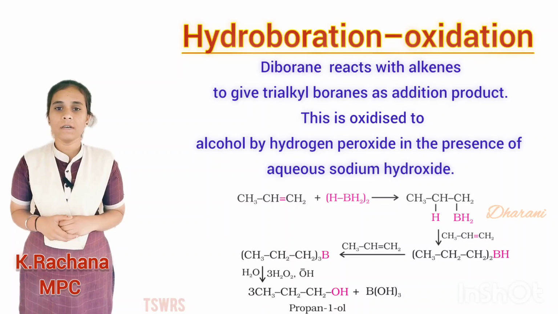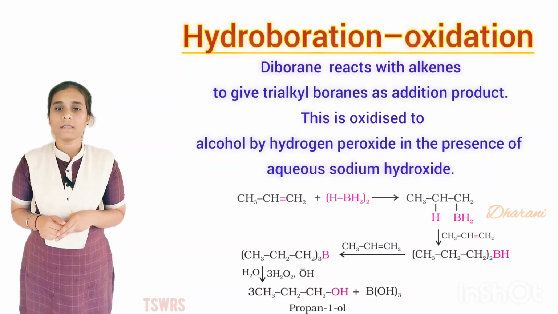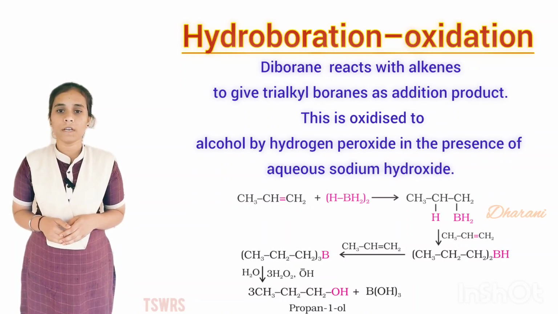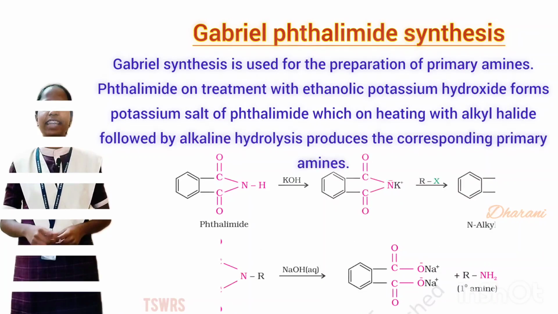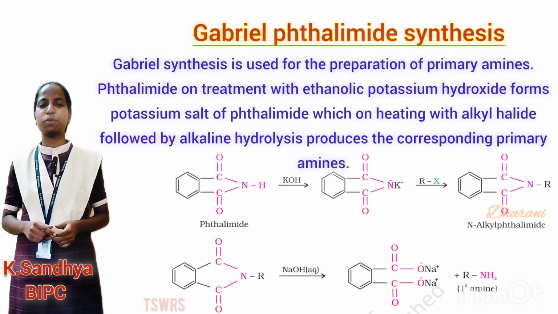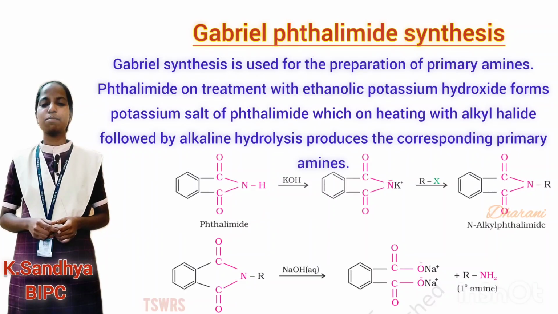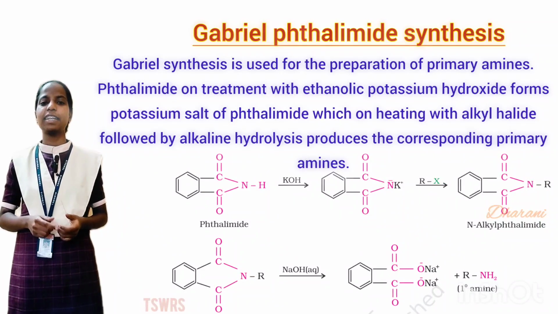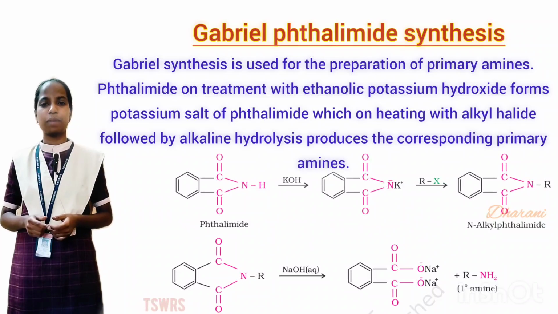Hydroboration oxidation. Borane reacting with alkene gives trialkyl boranes. This on oxidation gives alcohol, on reacting with hydrogen peroxide in the presence of aqueous NaOH. Gabriel phthalimide synthesis. Phthalimide reacting with potassium hydroxide forms potassium salt of phthalimide, which on heating with alkyl halides followed by alkaline hydrolysis forms corresponding primary amines.